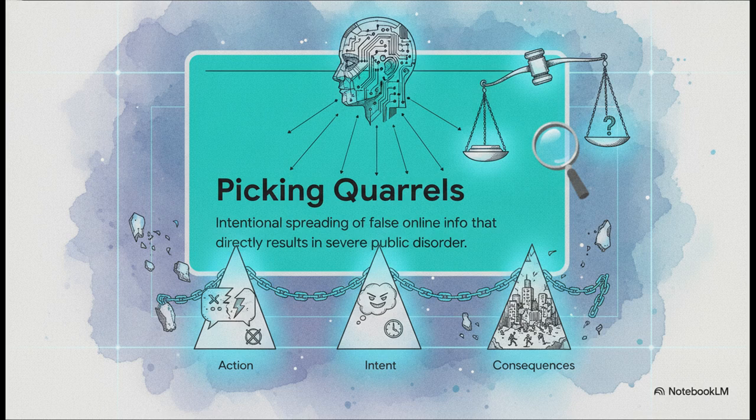To be convicted, there has to be an action, spreading false information. There has to be intent, meaning doing so intentionally. And there must be consequences. It has to directly result in severe public disorder. If literally any of these three pillars falls, the entire conviction collapses.